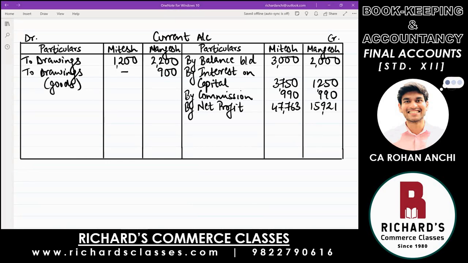Trading account is closed. Profit and loss account, just now we finished and found out net profit, that is closed. Now current account is to be closed next. And procedure is the same. Credit side total, debit side total is what you have to take. And here clearly the credit side is greater. Add up and first find out credit side. We will do one partner at a time. Okay, so take only Mitesh's column and find out credit side total.